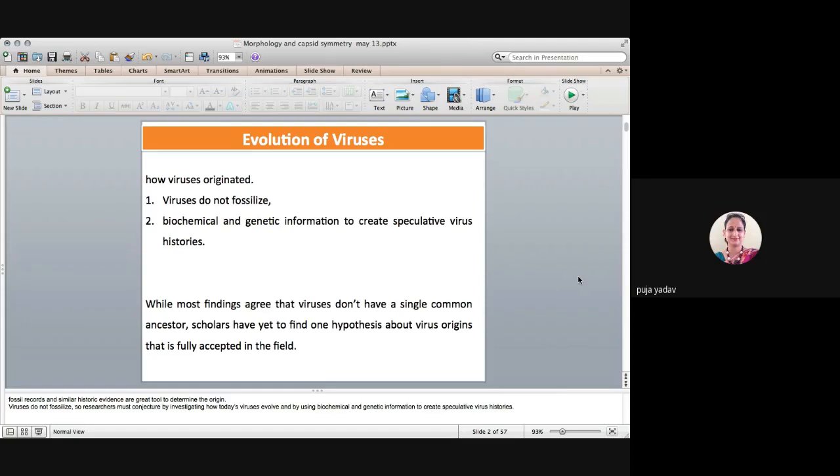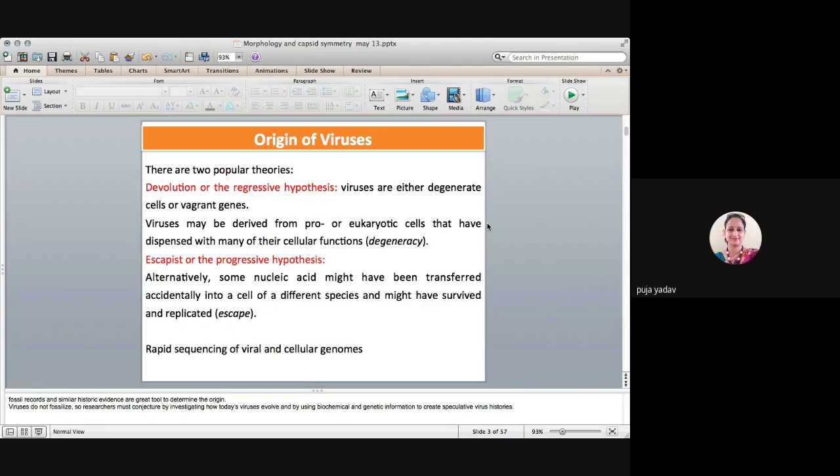As you are aware, bacteria evolved from a single ancestor, LUCA, but in the case of viruses, they do not have any single common ancestor. The hypothesis about virus origin is not fully accepted in the field, like how they evolved, but there are two theories regarding their evolution.